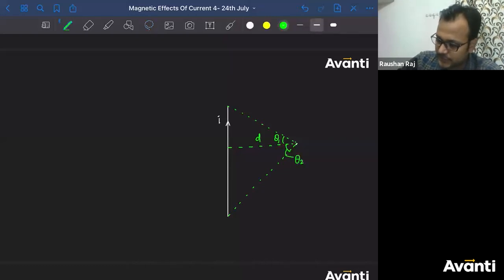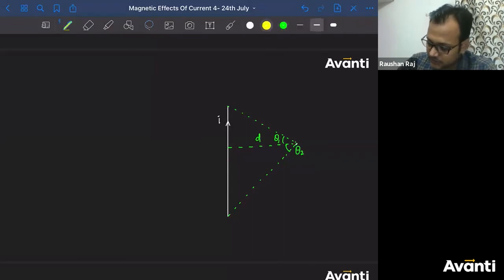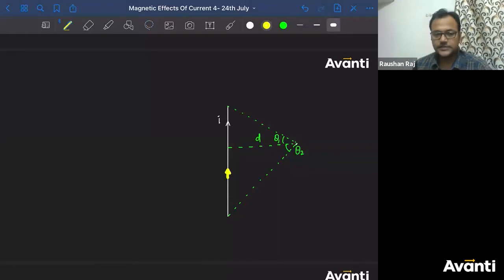इसको मैंने यहाँ लिखा, ठीक है? This is theta 2. So let us assume a small current carrying element first. So this is that small current carrying element I'm talking about. मैं थोड़ा thick बना रहा हूँ just for the representation so that you can understand this. This is the small current carrying element I'm talking about.